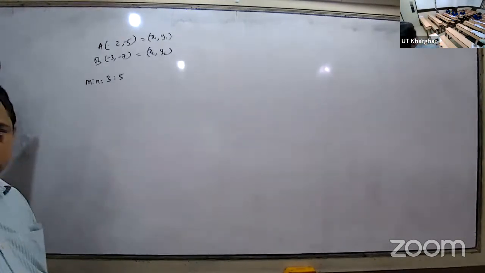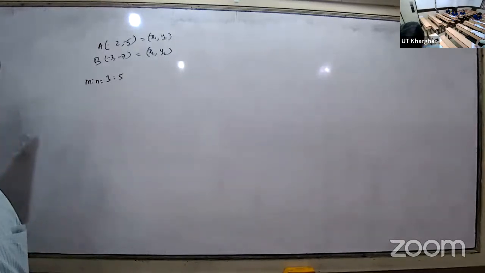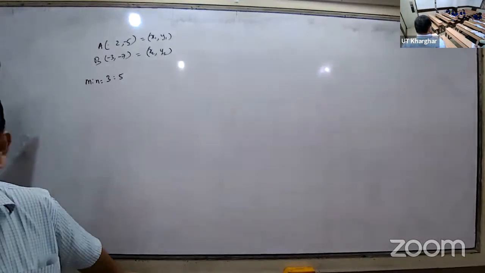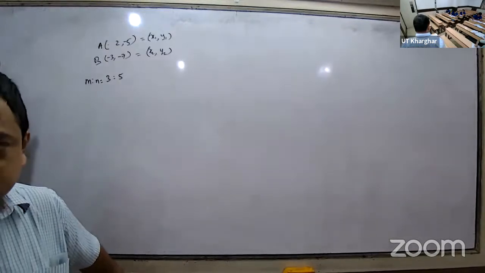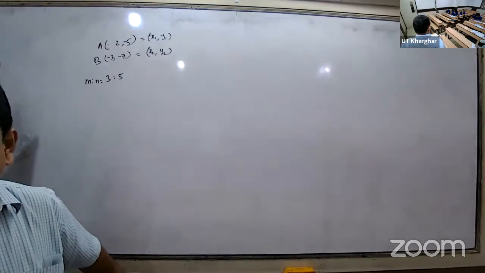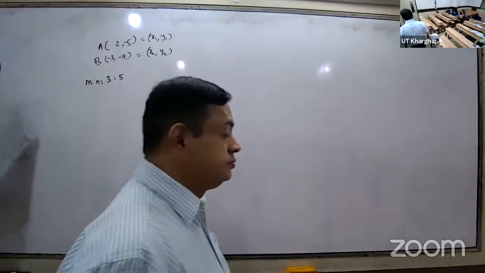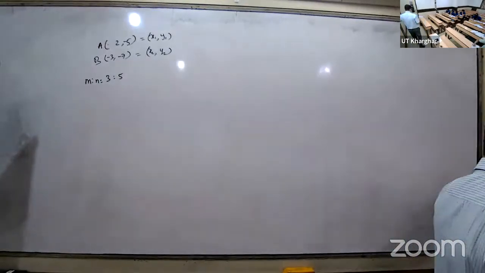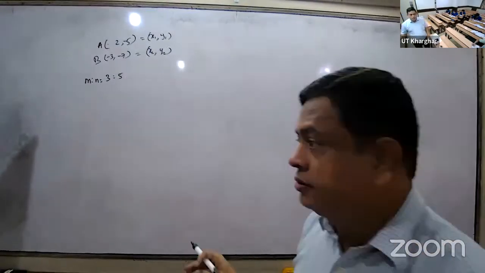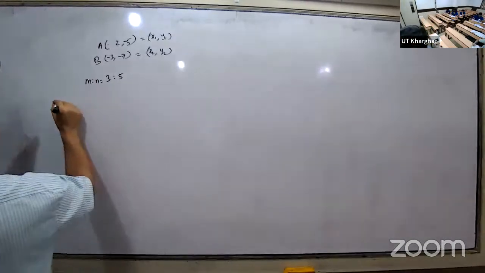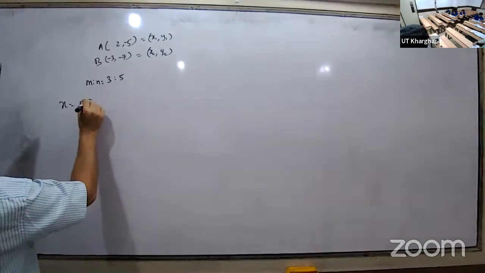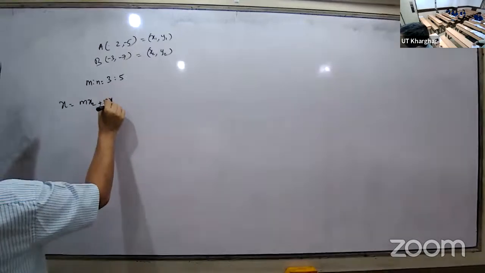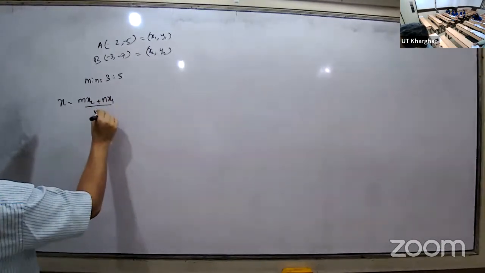Don't I know the formula? Very nice, sir. Last class you were sleeping here. Yes, she's telling, yes. Now also she is sleeping. Then write the formula and learn. X is equal to mx2 plus nx1 divided by m plus n.